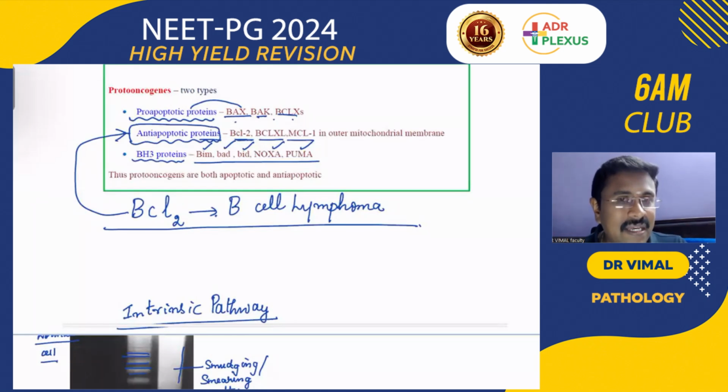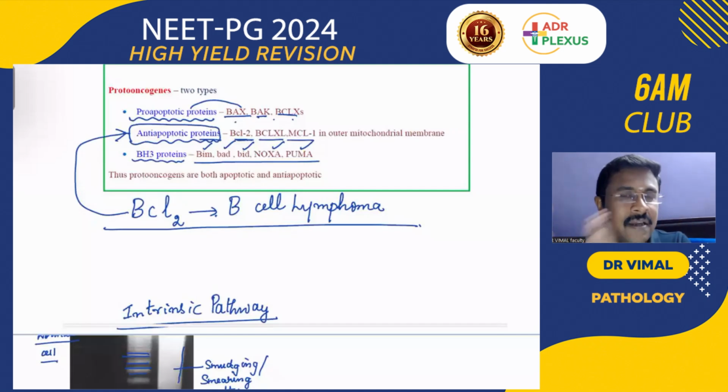Then the extrinsic pathway is via the death receptors. TNF and FAS are the death receptors. And remember, CD95 is the marker of apoptosis. Then in the extrinsic pathway, caspase 8 is activated. Both of them activate the common executioner caspases 3, 6, and 7. Then, what is caspase? Caspase is cysteine-dependent aspartate-specific protease, which cleaves aspartic acid. Okay, so remember that. And then endonuclease is getting activated.